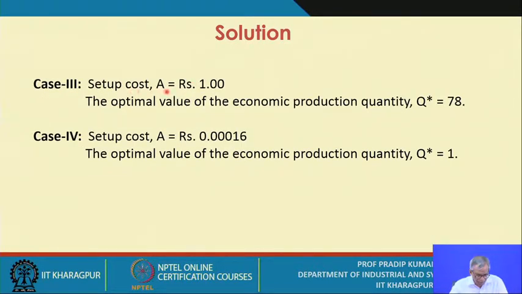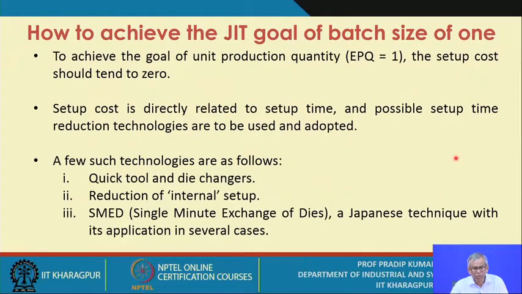Similarly, when the setup cost is as low as 1, the production quantity Q star becomes 78, and when the setup cost is very negligible, say 0.00016, the optimal value of the economic production quantity Q star becomes 1. Now the question is, to achieve the goal of unit production quantity, how to reduce the setup cost to almost 0.